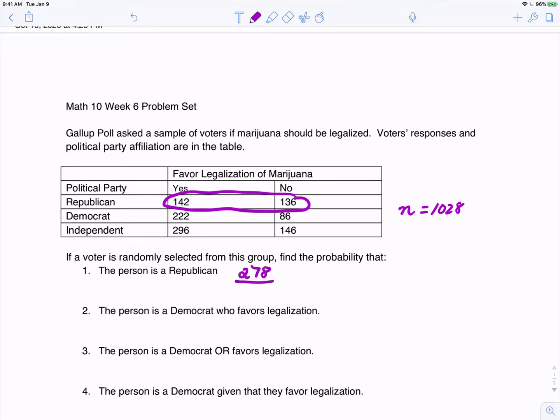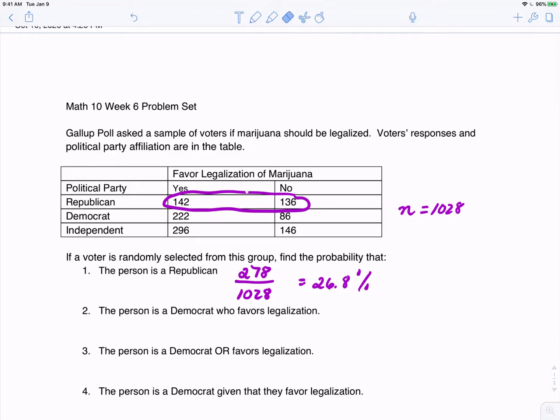So that would be 278 out of 1,028. And then you would convert this into a percentage. So let's do that together. That would be 278 divided by 1,028, and that would give us 26.8%.